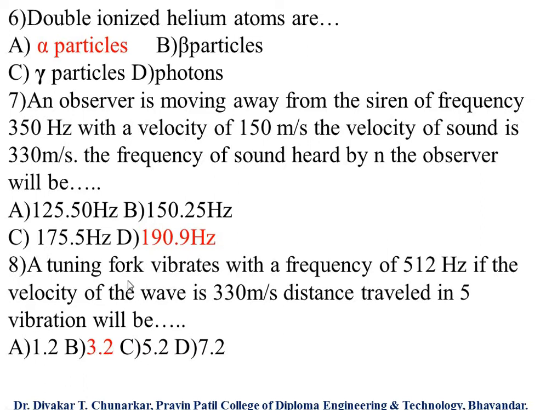Keep in your mind: a tuning fork vibrates with a frequency of 512 Hz. If the velocity of the wave is 330 meter per second, what is the distance traveled in 5 vibrations? So here we have to calculate the distance traveled in 5 vibrations. Multiply by 5, and therefore our answer is 3.2.